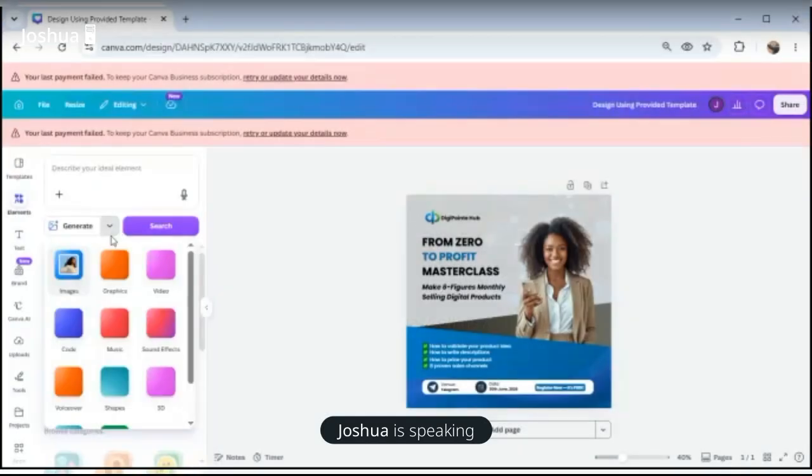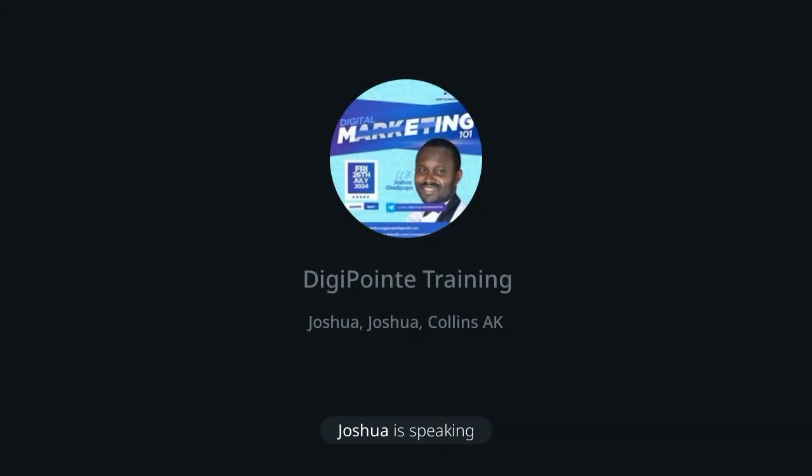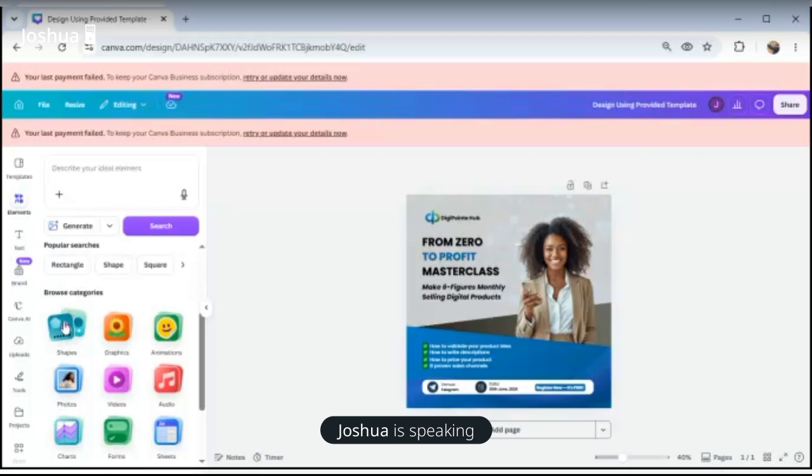We have some kind of elements that are known as shapes. You want to put a circle, you want to put a square and all of that. Then we have graphics. Graphics are different from pictures. We have animations, we have photos. If you want to import video, we have videos.